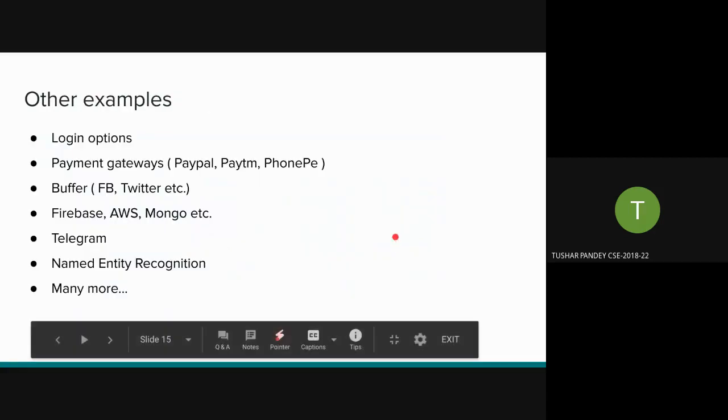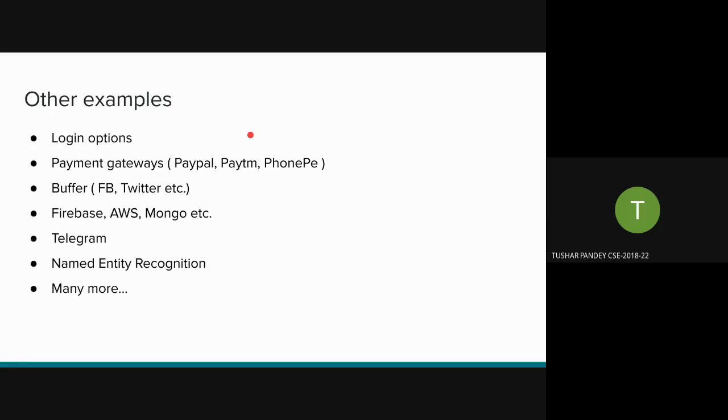Okay, other examples. Login options. Whenever you use an app on your phone, it asks, should I log in with Google, should I log in with Facebook? Those components are actually accessing the Google Auth API, or in some cases Auth0. That's also a service, nice service. Yeah, so that's the use of an API.